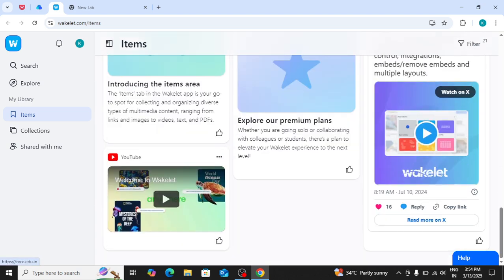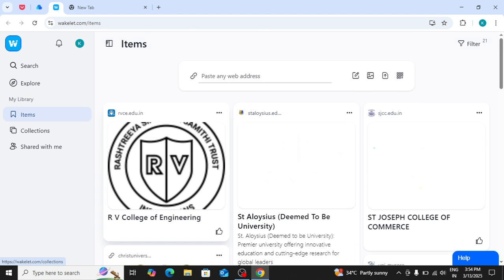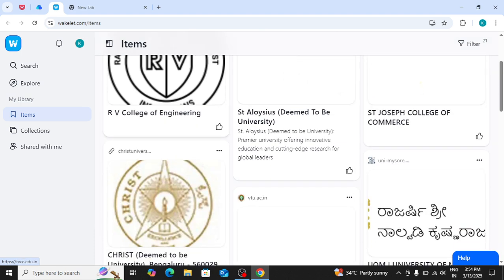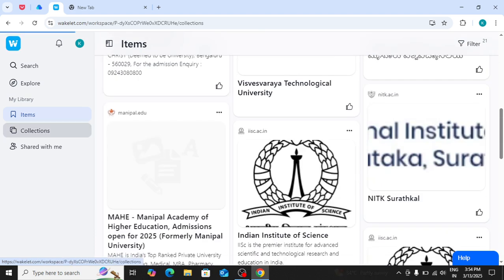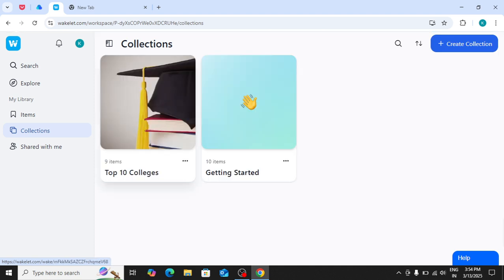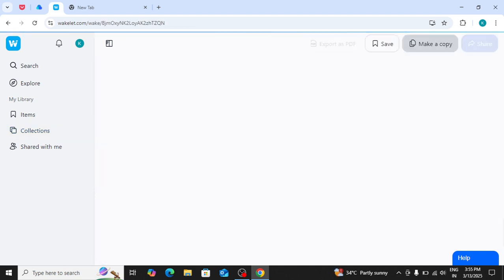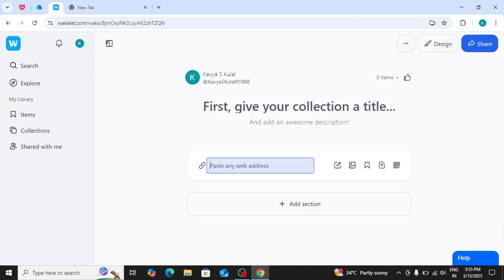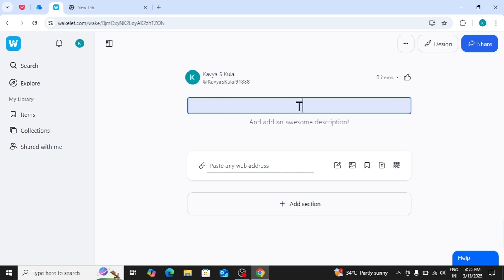As we see on the website, Wakelet offers a very good GUI. So here, this is a collection of mine. Next, if you want to create a new collection, click on the plus icon. Give the collection name. I'm going to give top 10 movies.